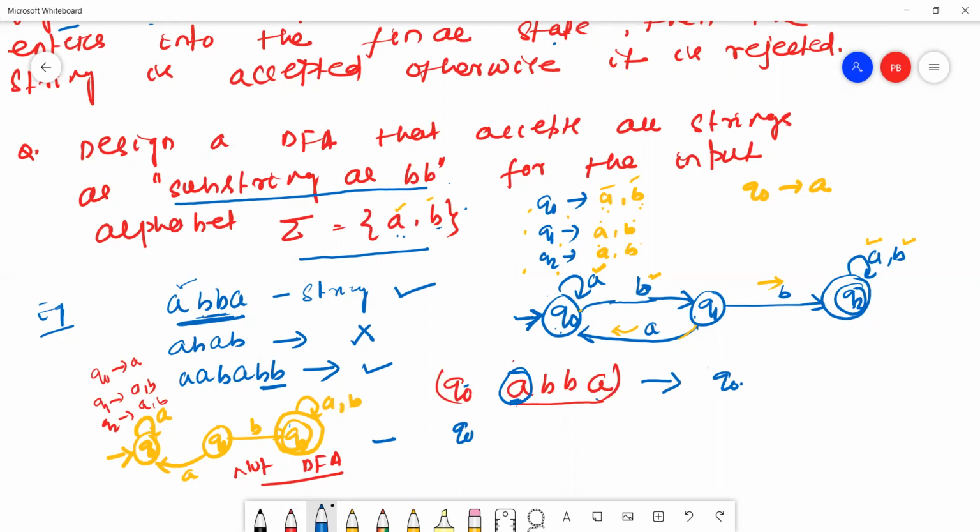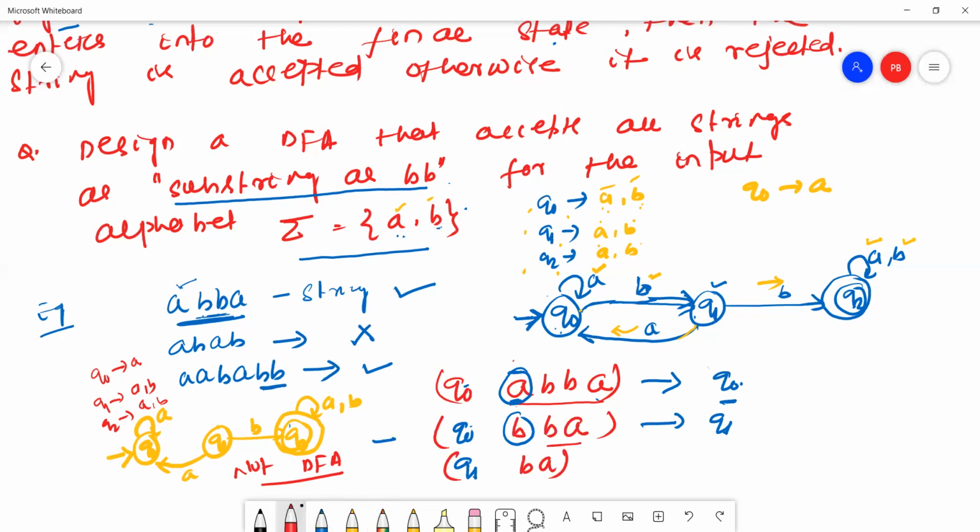Then what is my next state? Q0. What is the remaining string here? B B A. Okay, Q0 reads B and goes to Q1 state. The next state is Q1. The remaining string here is B A.